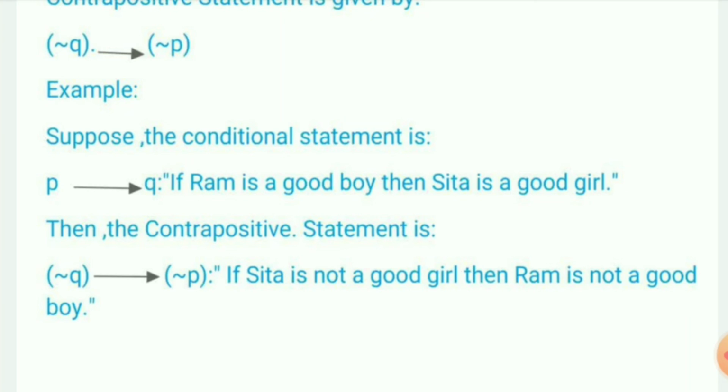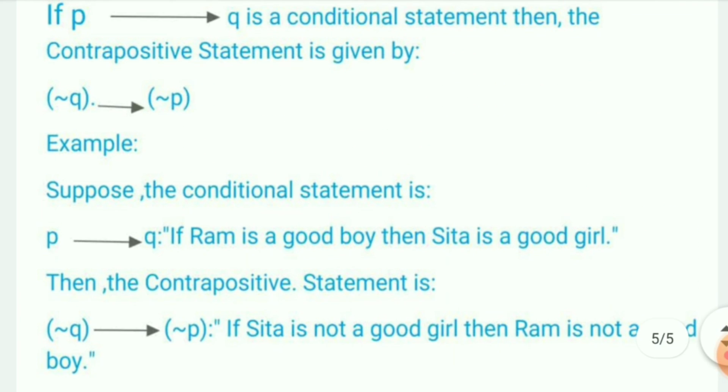Then in the contrapositive statement, first negation Q will come. Negation Q is Sita is not a good girl, and we have to put the if-then condition. So we put first: if Sita is not a good girl, then, now what is negation P? That is Ram is not a good boy. So our overall statement is negation Q goes to negation P, such that if Sita is not a good girl, then Ram is not a good boy. So this is an example of a contrapositive statement.